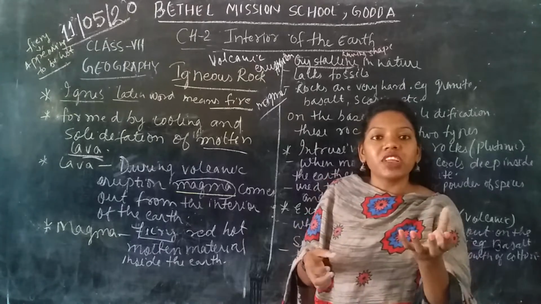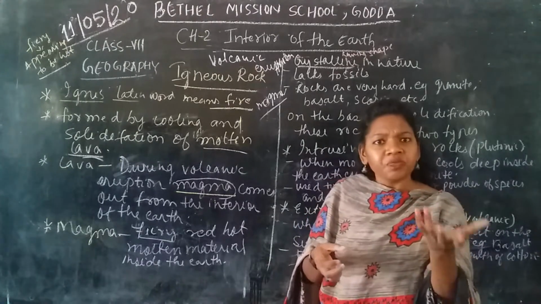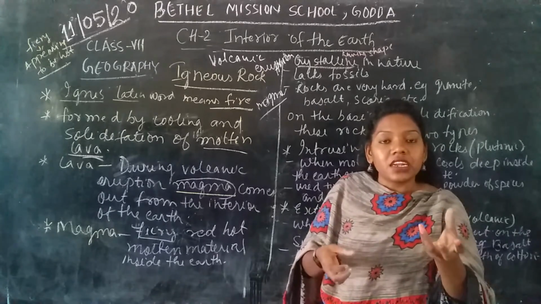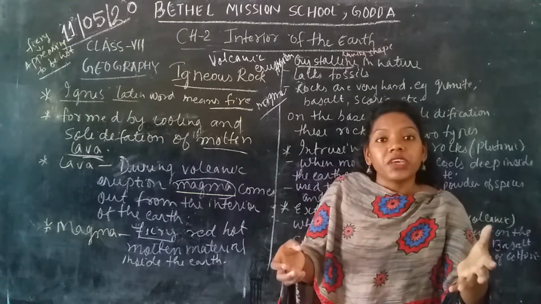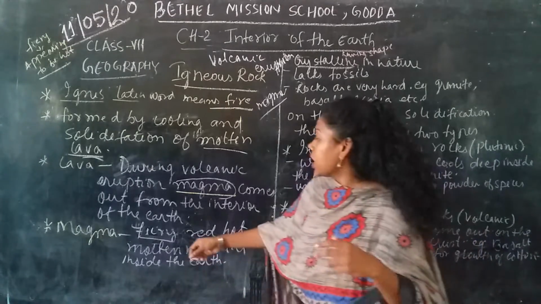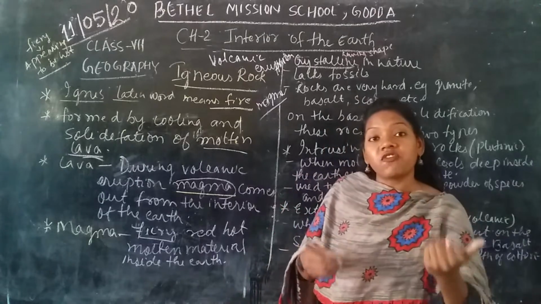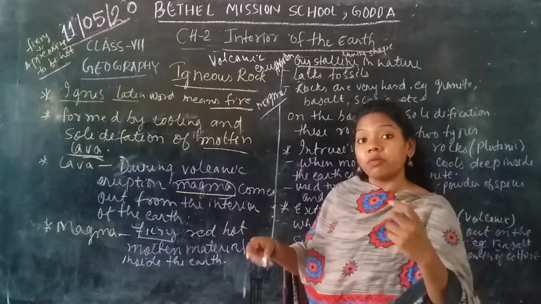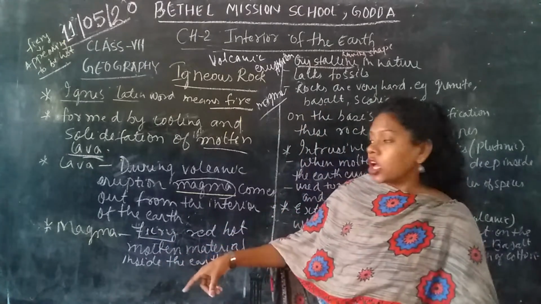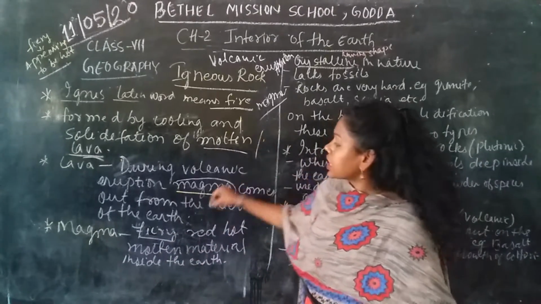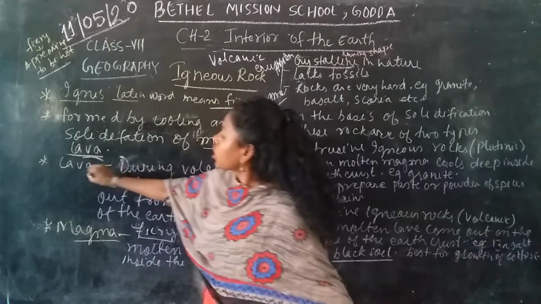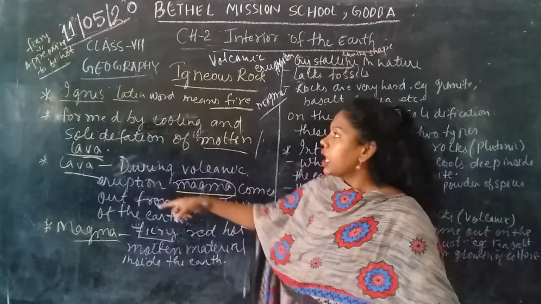We can see, if you see any flame, for example a candle itself, it has its own color. Some part will be so much red, some part yellowish, some part bluish. So this is how red hot material appears, or it can be felt as a hot temperature. That material is called the magma. When it is inside the earth's crust, it is called the magma, and when it comes out on the earth's surface, that is called the lava.